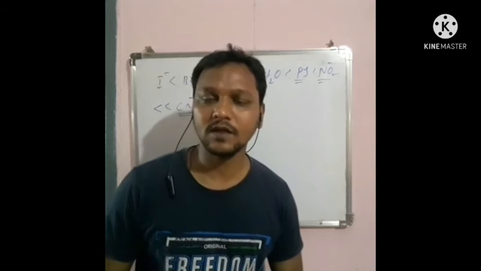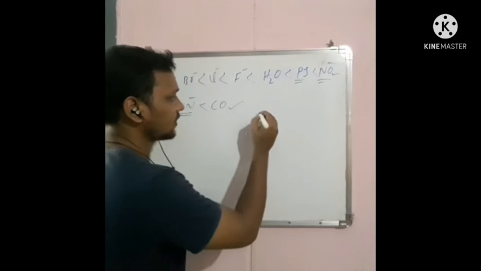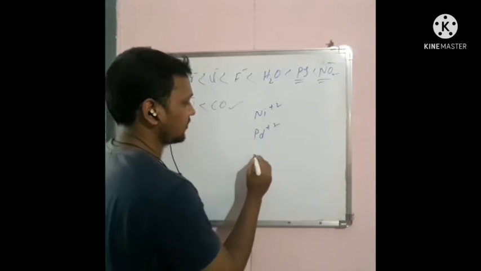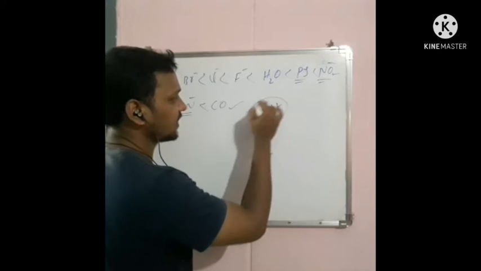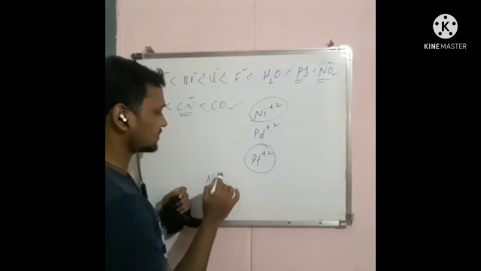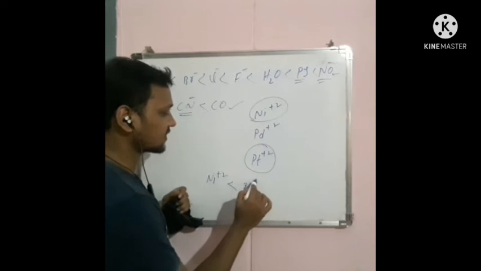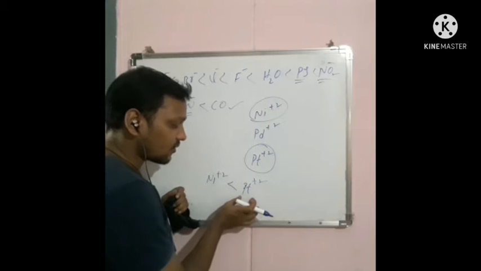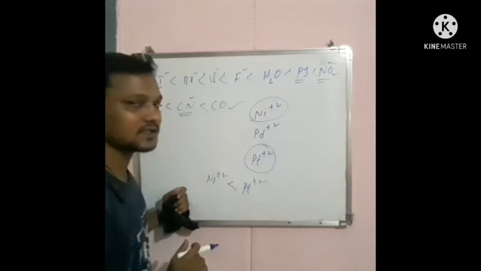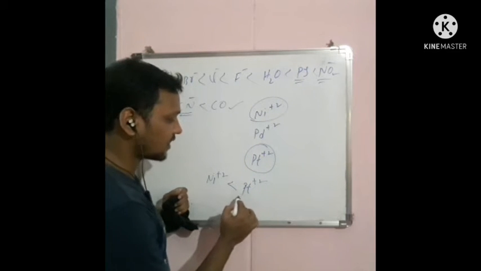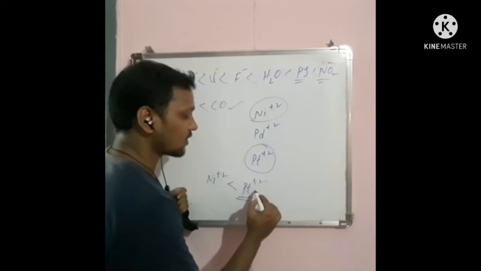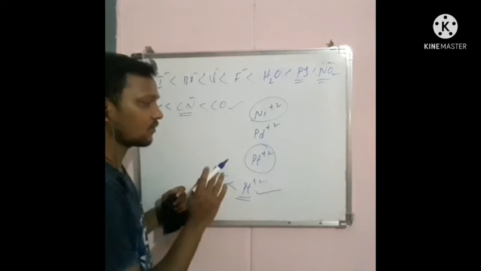First one is position of the central metal atom. For example, if you take Ni plus 2, Pd plus 2 and Pt plus 2, here nickel's atomic size is less than platinum's atomic size. So the atomic size of the central metal atom is also one of the factors affecting the crystal field splitting. Platinum has more atomic size, and due to that, it has more crystal field splitting. Okay, that is the first factor.